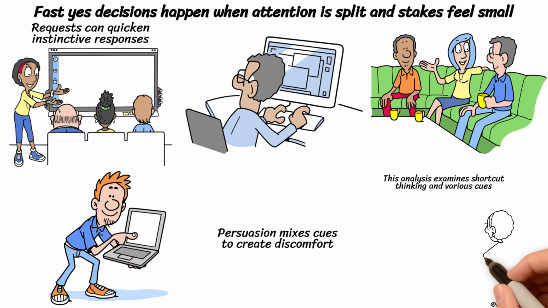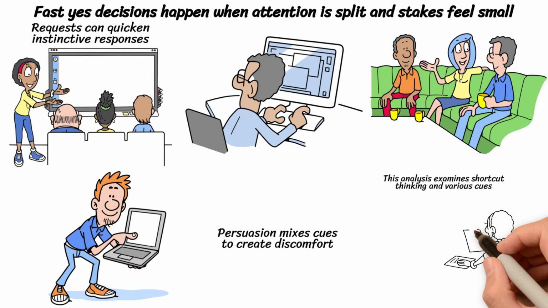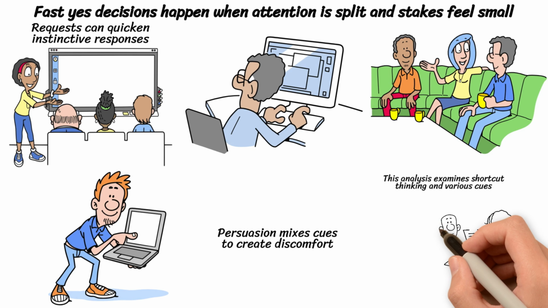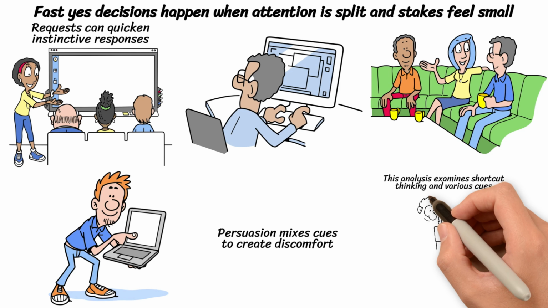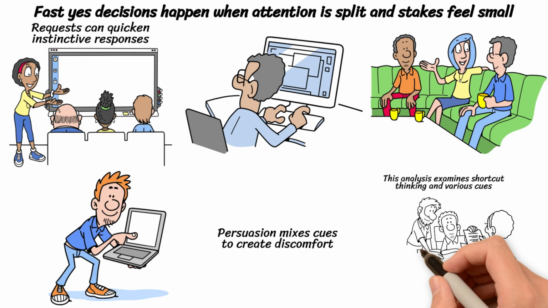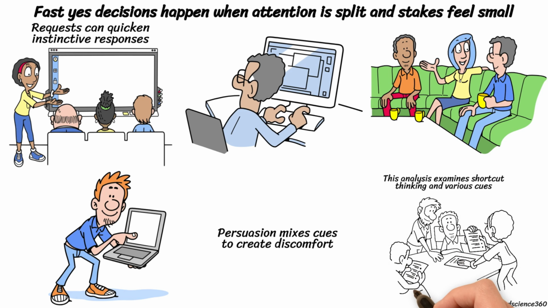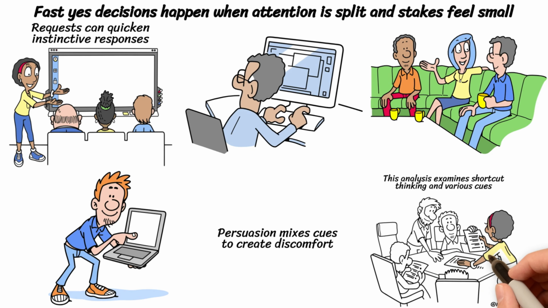This analysis delves into shortcut thinking, the principle of reciprocation, consistency pressure, social proof, and 3 additional cues that amplify agreement. This video draws inspiration from the book Influence by Robert Cialdini.